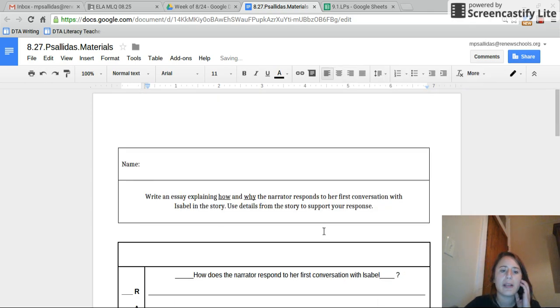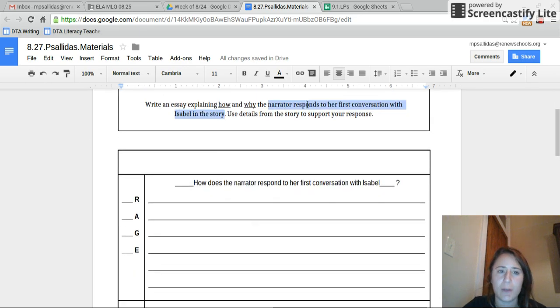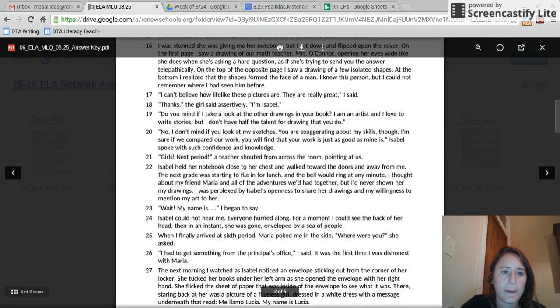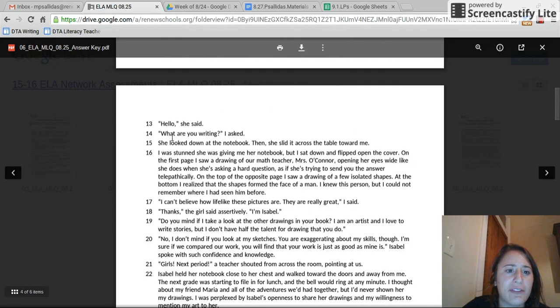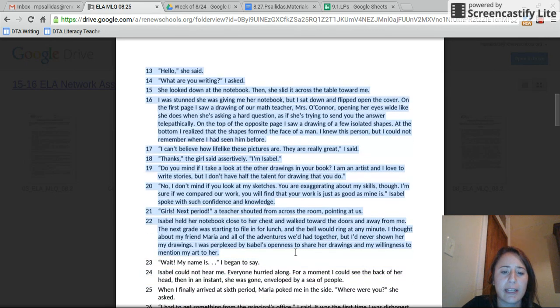So now, because I know that we are trying to focus on how the narrator responds to her first conversation with Isabel, I know that I need to find the part in the story where I see the narrator having that first conversation with Isabel. So go ahead and find in the text where this first conversation between our narrator and Isabel happens. Right, so that is in paragraph 13 where it starts, because that is when she says hello. So going from paragraph 13 on is really the stuff we're going to be looking at here.